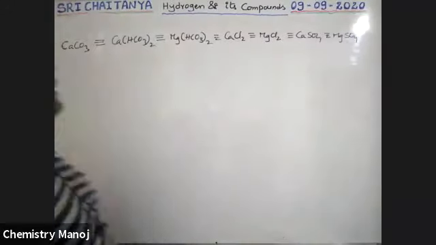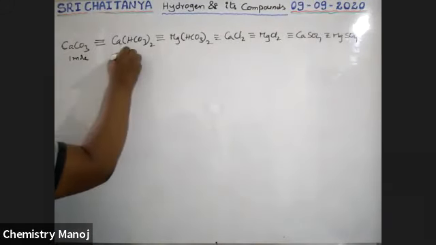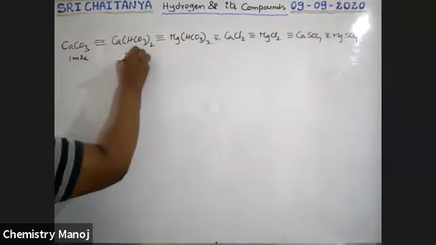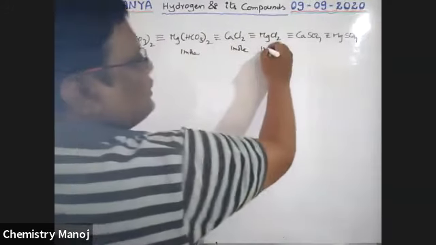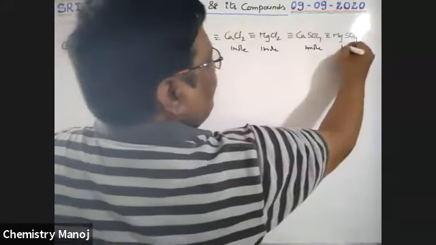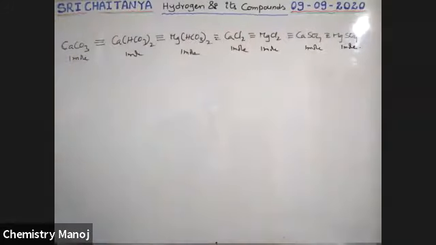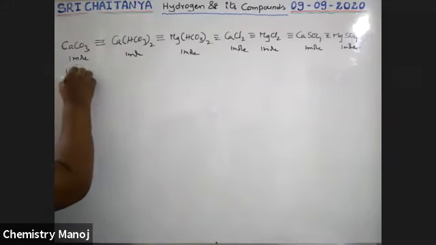1 mole each. That is why I am taking 1 mole, 1 mole, 1 mole each, to equalize. That means whatever chemical is given to you, that value should be converted in terms of CaCO3. So the CaCO3 value is the hardness of the water. Whatever chemical is given to you, that value must be converted in terms of CaCO3. 1 mole of this one, 1 mole of this one, 1 mole of this one. Now 1 mole means molecular weight. CaCO3 molecular weight is 100.